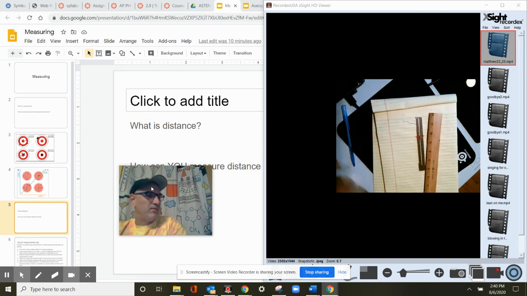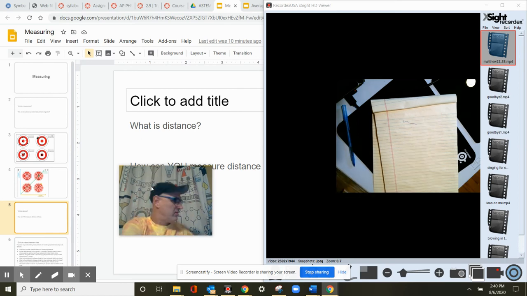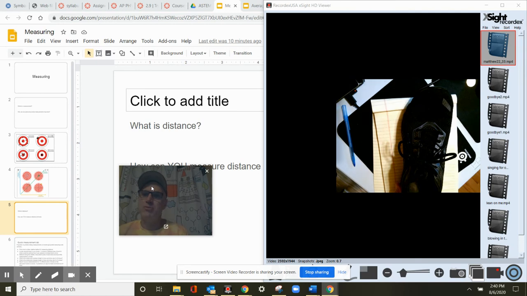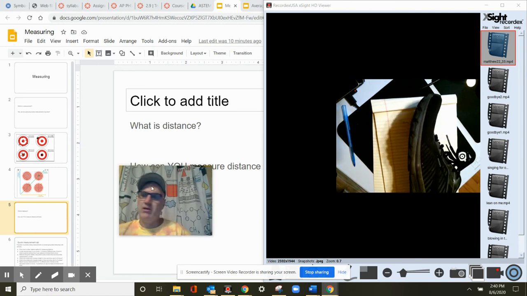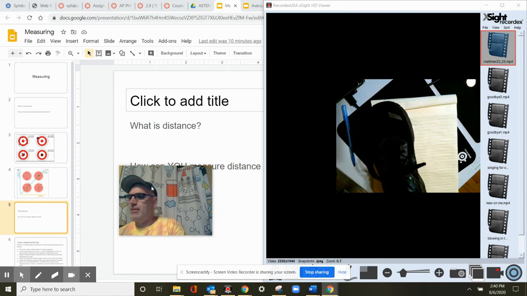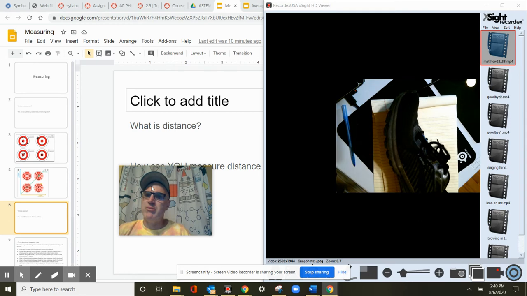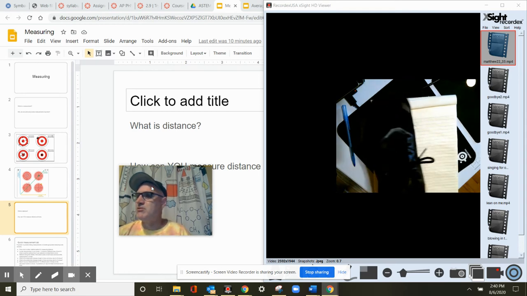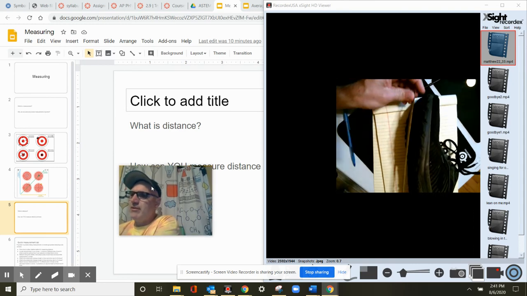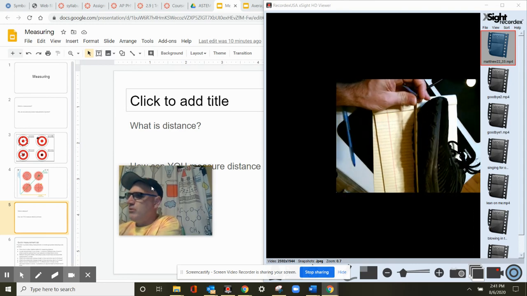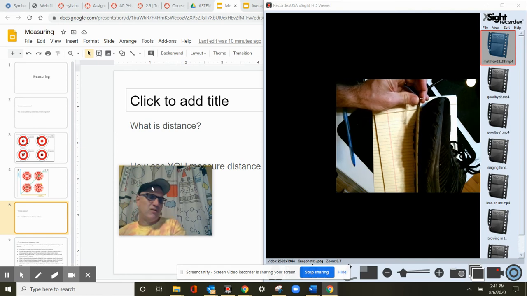Then what are you going to do? Well, you have another option. You can use one of these. This is a shoe. You can measure how long the shoe is. Well, you can't, really. You have to just report your measurement out in shoe lengths, I guess. I'll just tell you that I wear a size 12, and the shoe is 12 inches long.